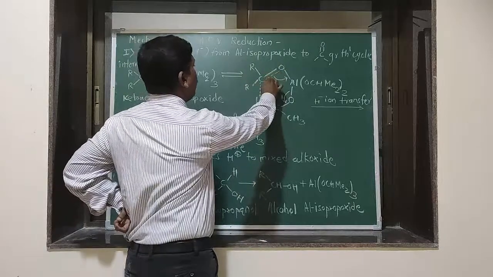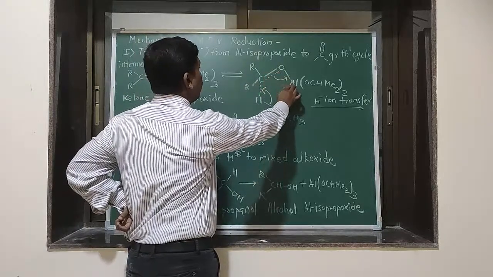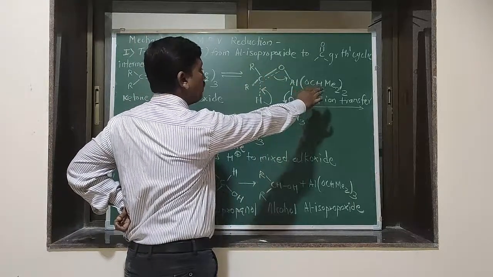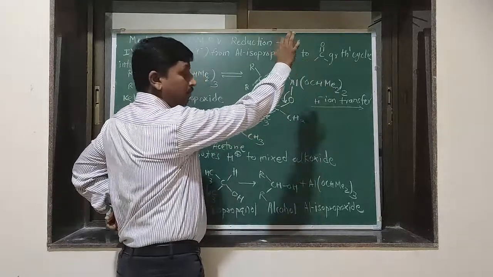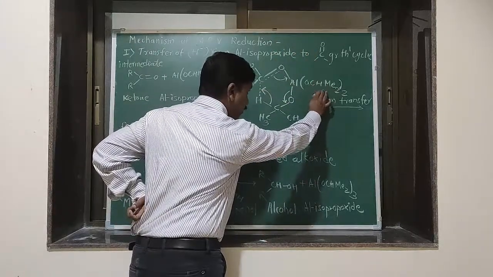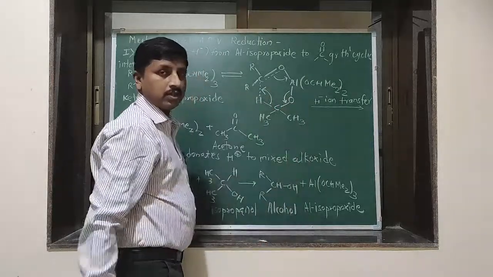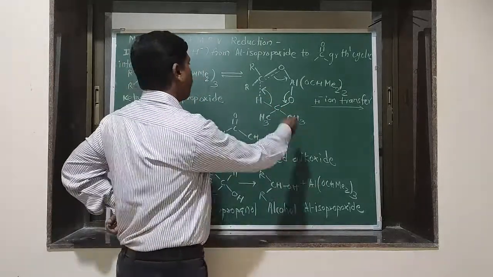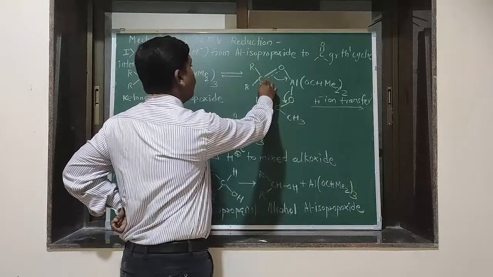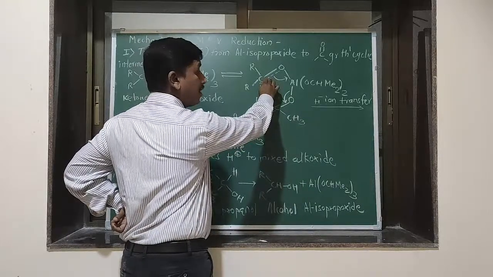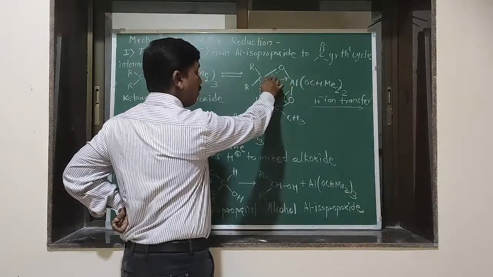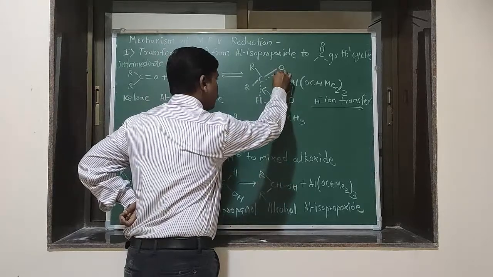Okay, this is the cyclic transition state. R2C=O, bonded to Al(OCHMe2)2, and this group will be twice in number, out of which one group is involved in the cyclic transition state. So one of the pi bond pairs of the keto group gets shifted here, so it is represented by a dotted line.